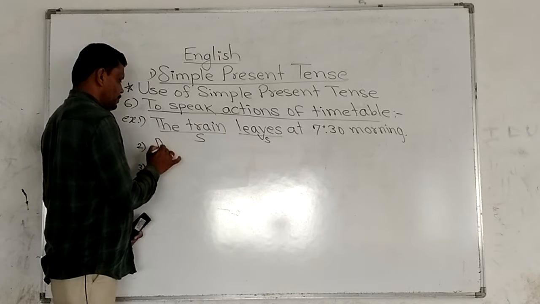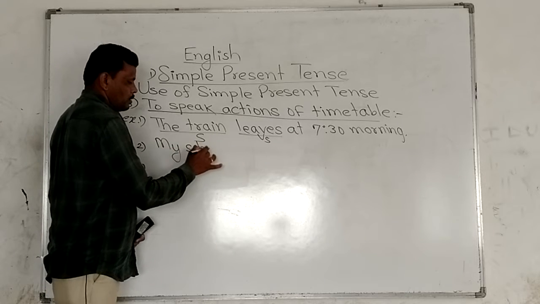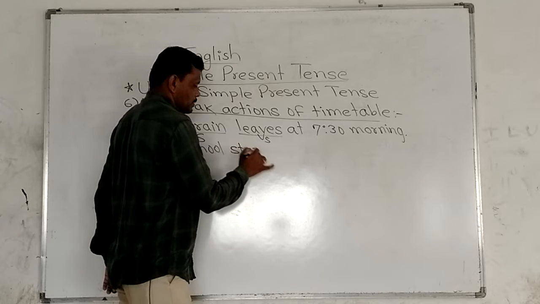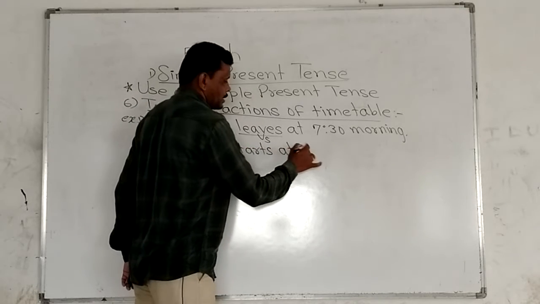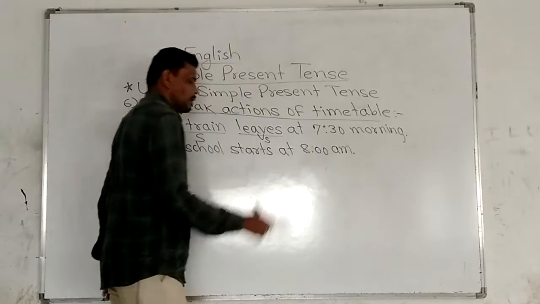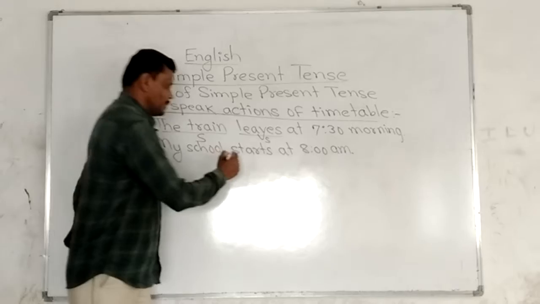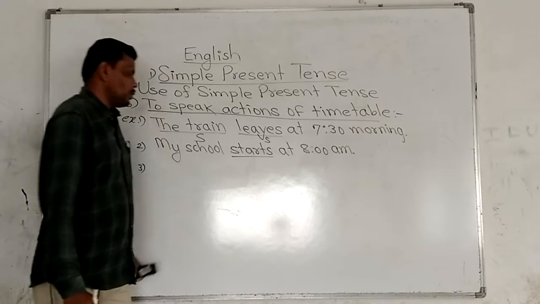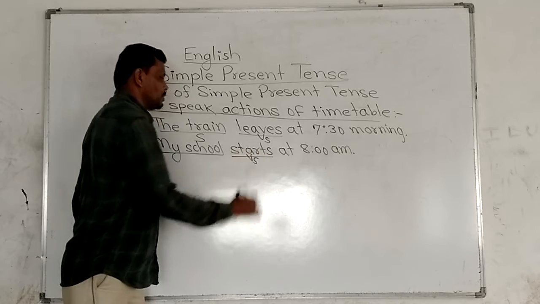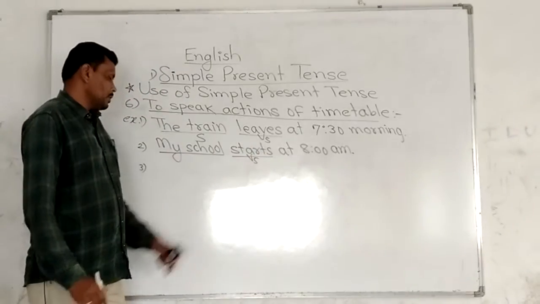Next example, my school starts at 8 a.m. This is the activity of timetable, and so to show the activity of timetable we have used the s form here.